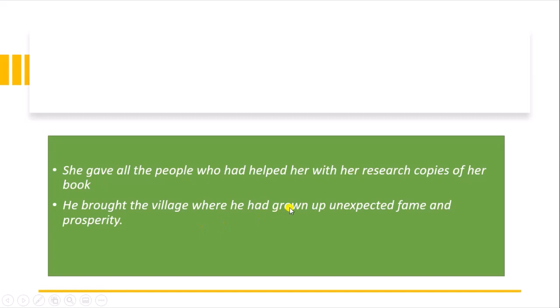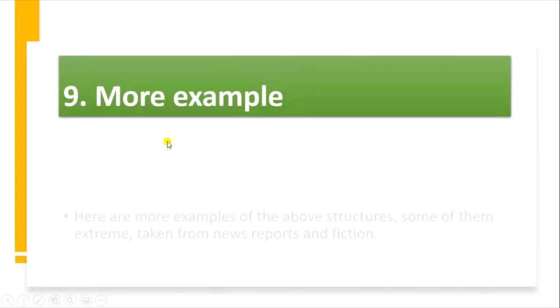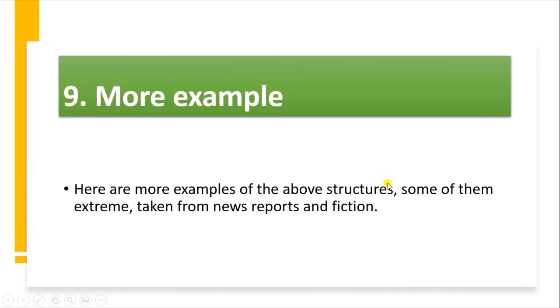He brought the village where he had grown up unexpected fame and prosperity. There are some more examples, here are some examples of the above structures, some of them extreme, taken from news reports and fiction.